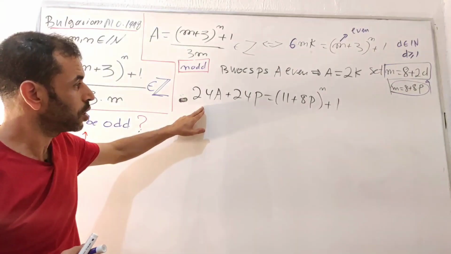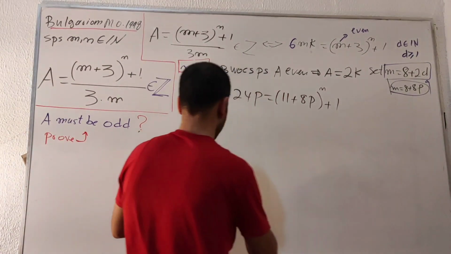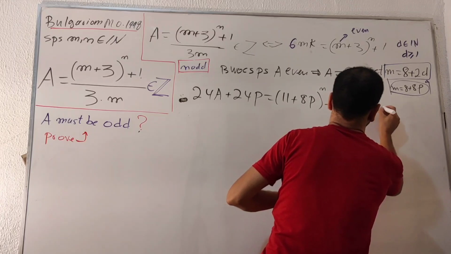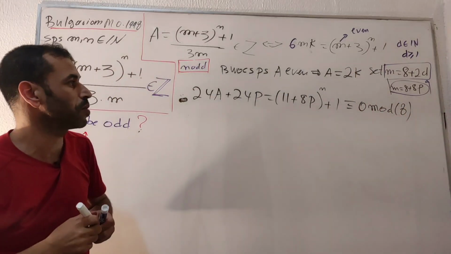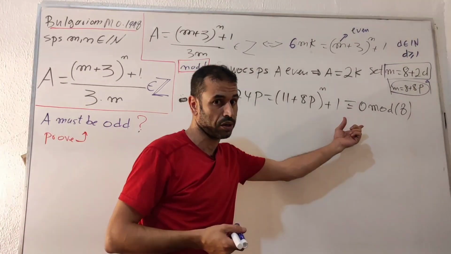I'm going to reduce both sides of this equation to mod 8. So this one is congruent to 0 mod 8, because we know the left hand side of this equation is divisible by number 8, which means the right hand side of this equation must be divisible by 8 as well.